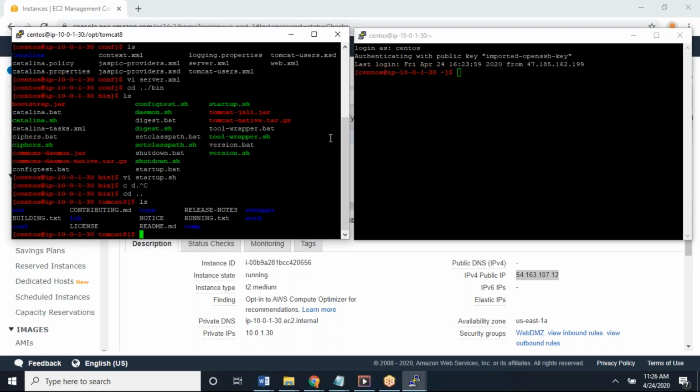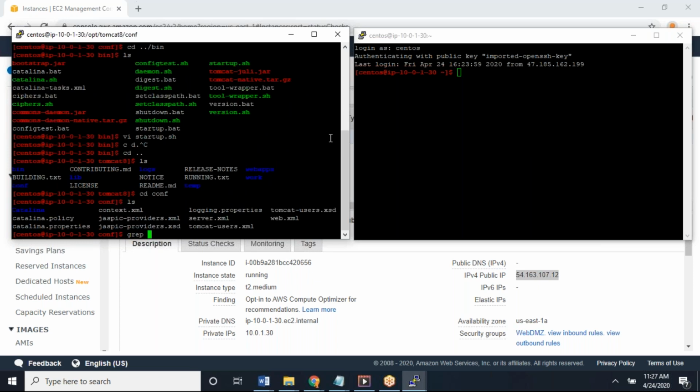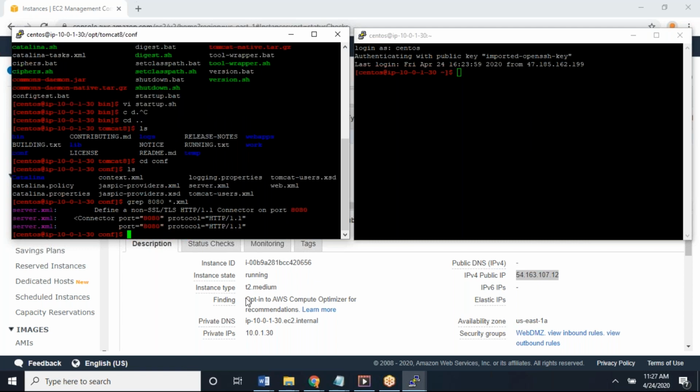Have you changed it, madam? No, Amal, I was just looking. Is it server.xml? Just Google it, it's very easy. Just go to Google and search for what is the Tomcat configuration file. It is in server.xml, so I'm thinking it is there. Okay then, yes, it's there.